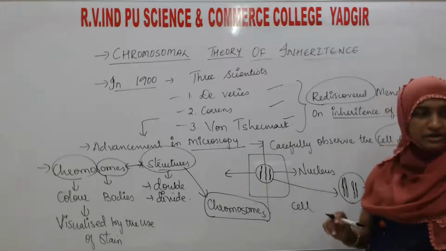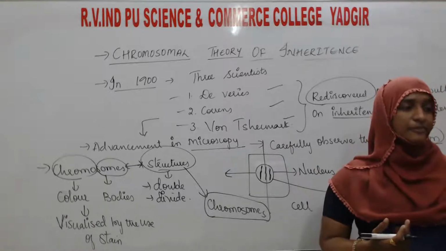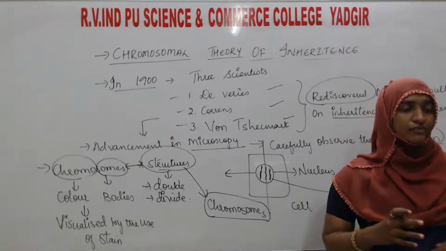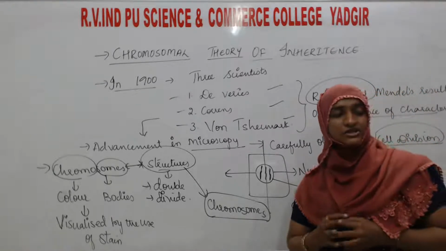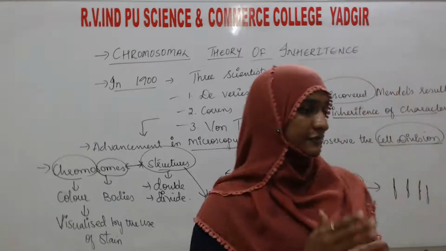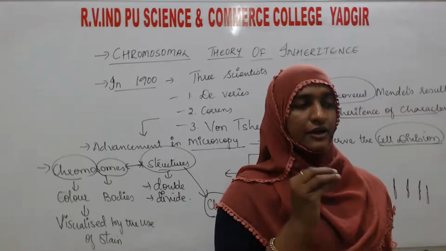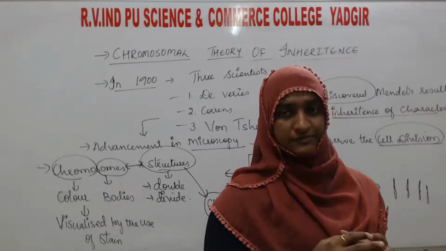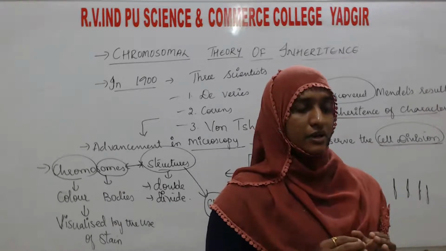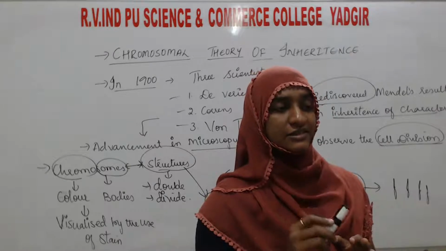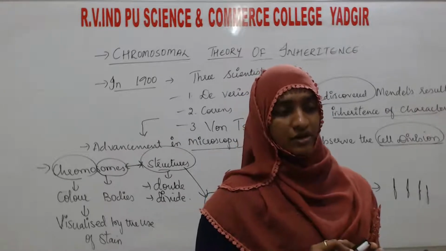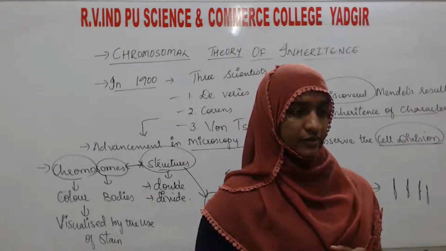Already you have studied cell division. In that cell division, first the nucleus is going to divide. That nucleus has some structures, and those structures are the colored bodies, the chromosomes.